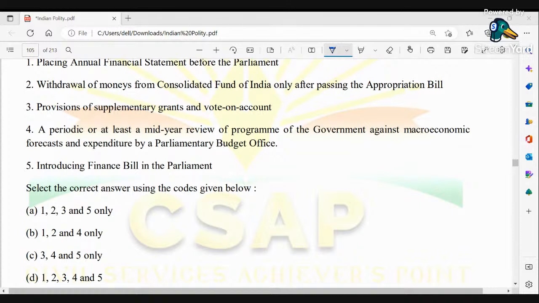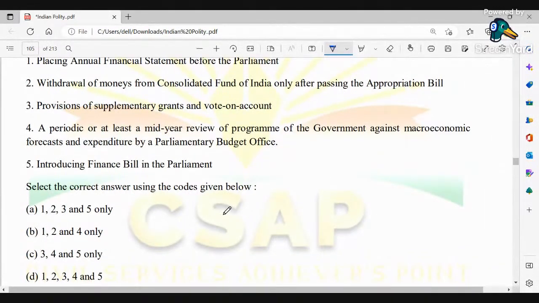D option. Okay. 1, 2, 3, 4, and 5, means all the options are correct. Okay. Any other? Okay.